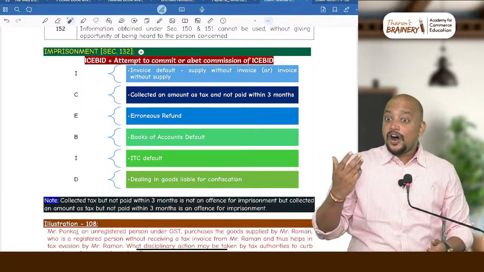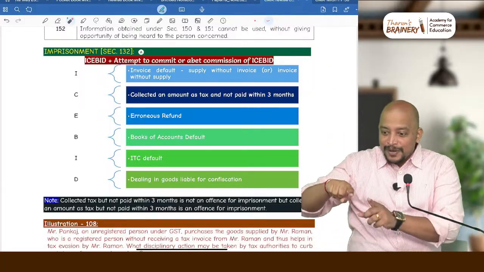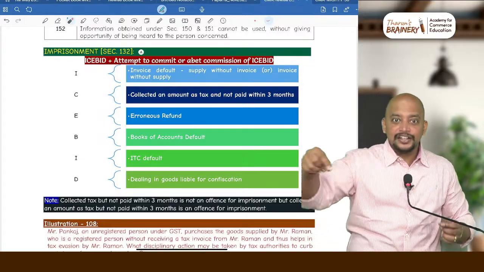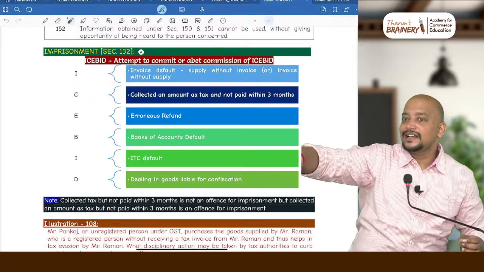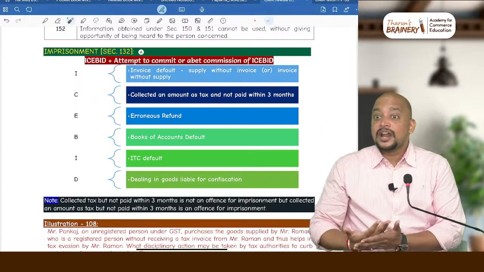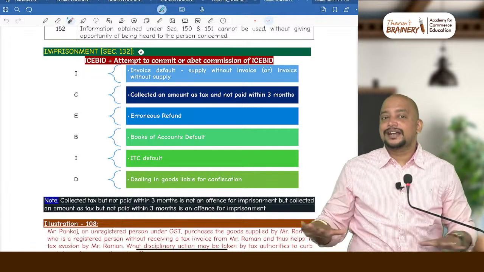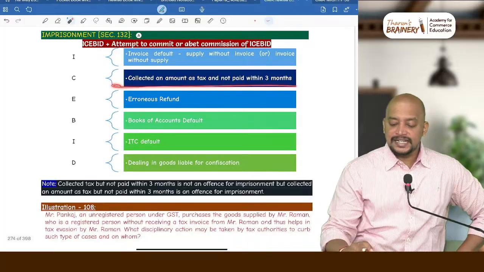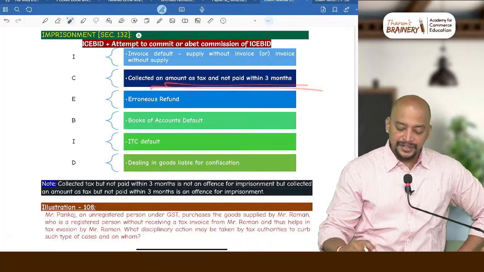Like that. Or some other mastermind who made a plan. Night time you go, at this time you do, like this. He is also coming under accused. Is it clear? That's what they are telling. Attempt to commit or abetting commission of offence also attracts imprisonment. Okay. Then here, collected an amount as tax and not paid within 3 months.